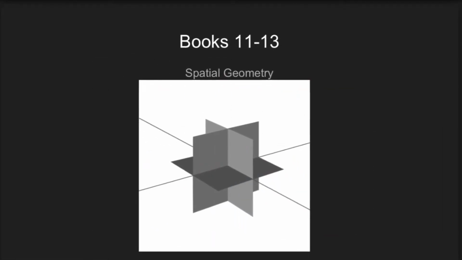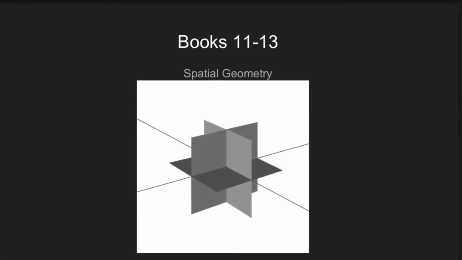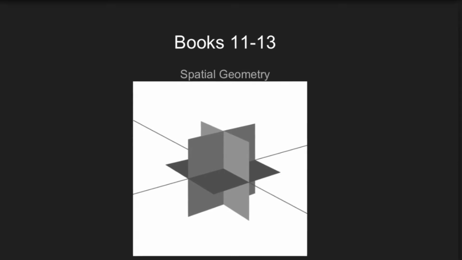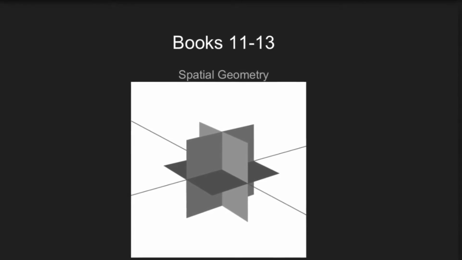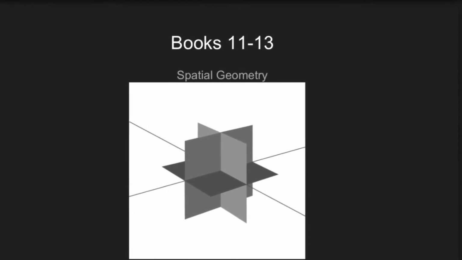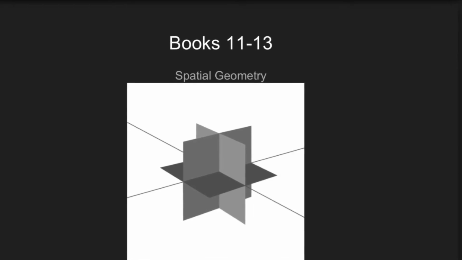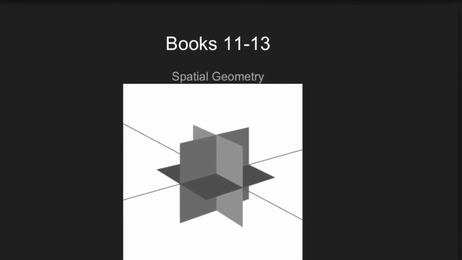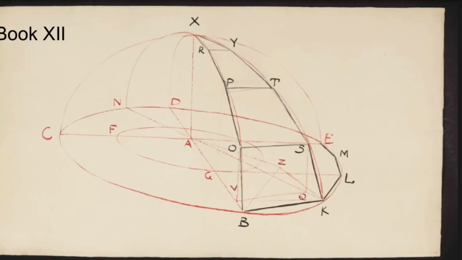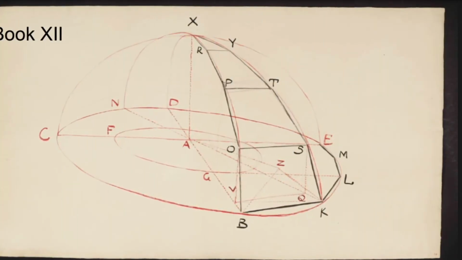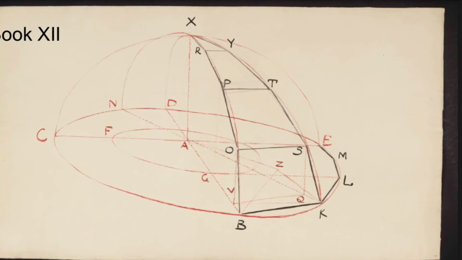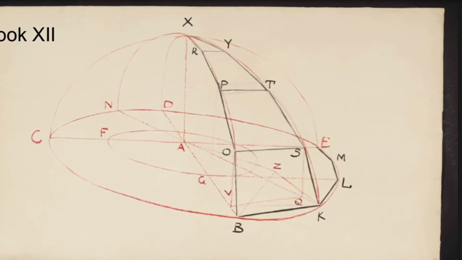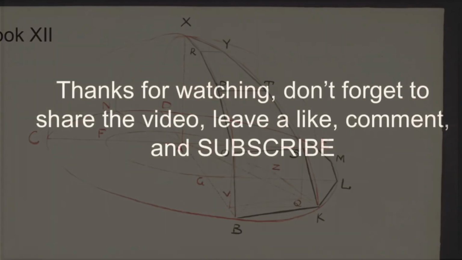Books 11 through 13 deal with spatial geometry. Books 11 and 13 specifically are simply generalizing previous books, basically summarizing them due to the simple fact that the elements are just too awesome to fully understand without these assistances. Thanks, Euclid! The last new information comes in Book 12, which calculates areas and volumes by once again using the method of exhaustion for cones, pyramids, cylinders, and the sphere.